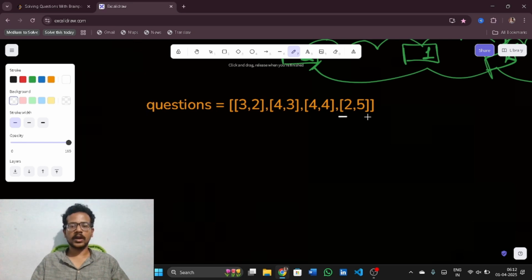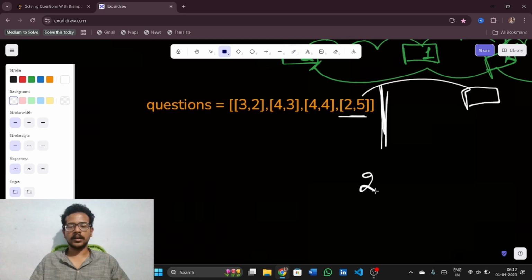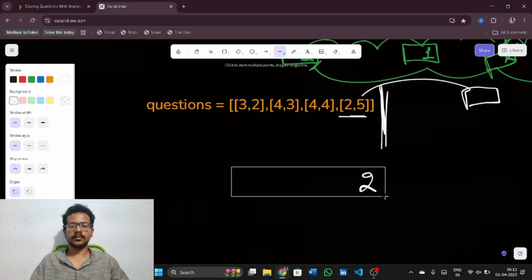Here I have 2 comma 5. After 5 index I can take some points, but after 5 index there is going out of bounds, so here it will be 2 itself. So let me consider the same like this.